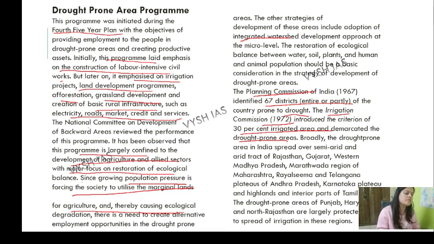The drought prone areas of Punjab, Haryana and northern Rajasthan are largely protected due to the spread of irrigation. Like the northern part of our Rajasthan is so much benefited by irrigation projects. Ganganagar and Hanumangarh districts of Rajasthan are doing a tremendous job. They are so benefited by the Indira Gandhi Canal and all. It doesn't feel like those two districts are in Rajasthan. They are so developed. Okay, moving forward.